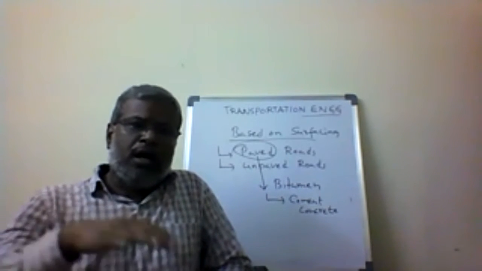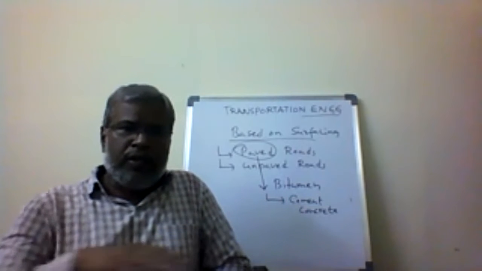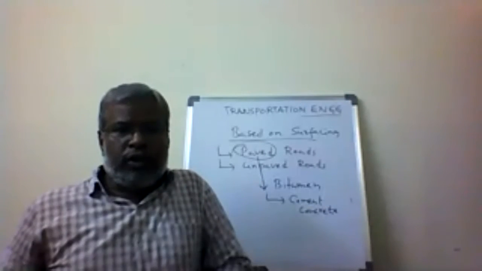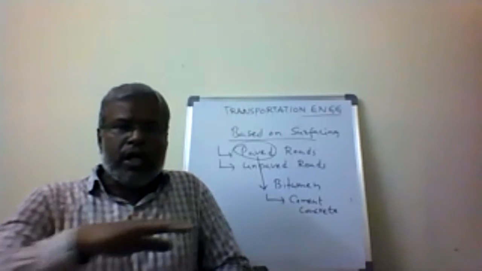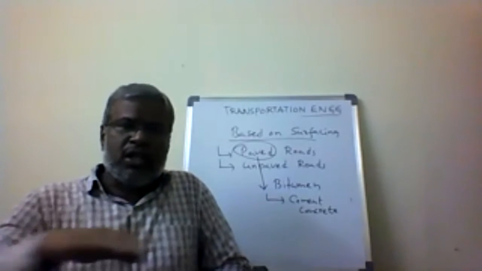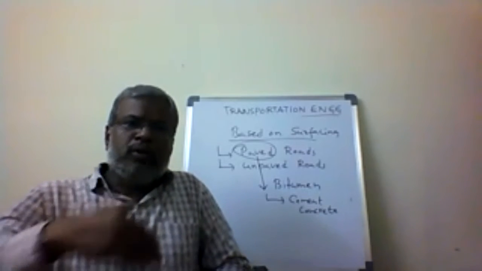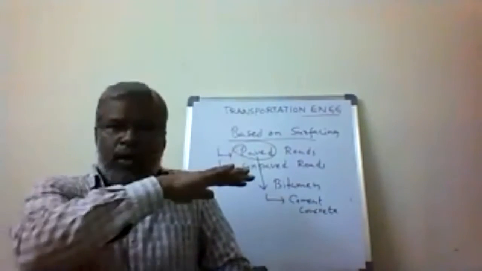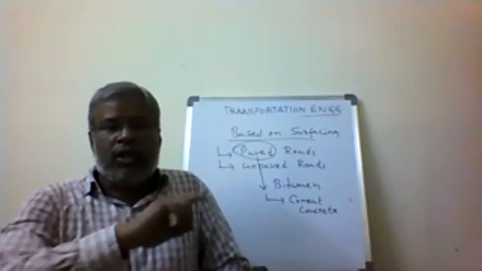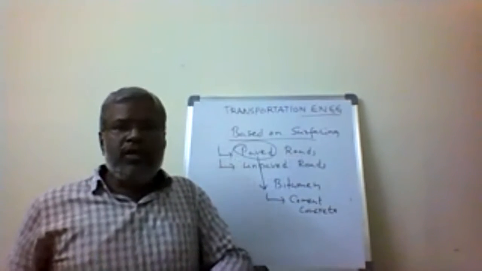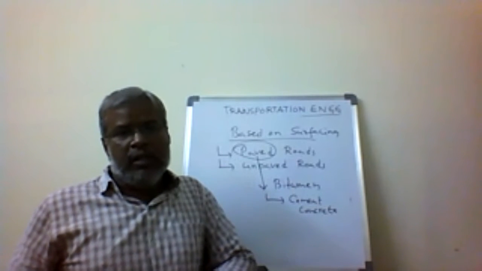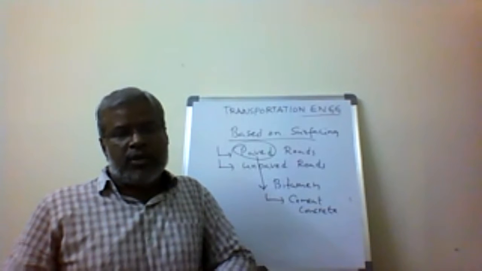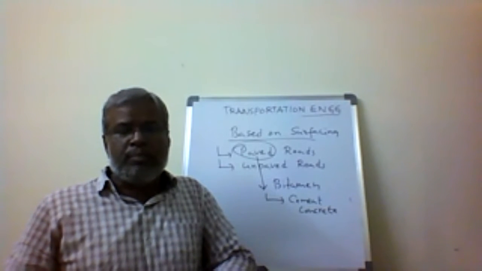The bottom or ground surface is called the foundation course. We have the existing natural soil, which is rolled. Above that we provide the coarse aggregate, the stone aggregate, which is rolled. Then above that we provide the surfacing. That's why, based on surfacing, the roads are classified as paved. The paving is done using bitumen material. The top layer is provided with bitumen, and we call it a blacktop surface road. A bitumen road is provided as an impermeable layer.